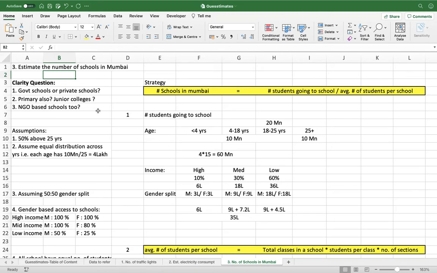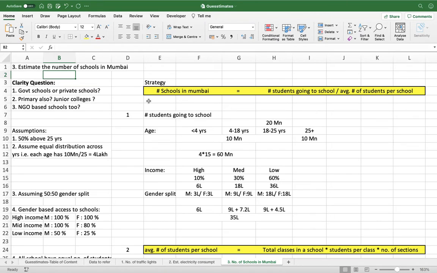Once I have clarified this, I need to define a top level strategy. When I say top level strategy, I just need to get a sense of what the broad variables are for which, if I am able to derive a value, I'll be able to come up with the number of schools in Mumbai. So number of schools in Mumbai is equal to the number of students going to school divided by the average number of students per school. This is a very simple formula.